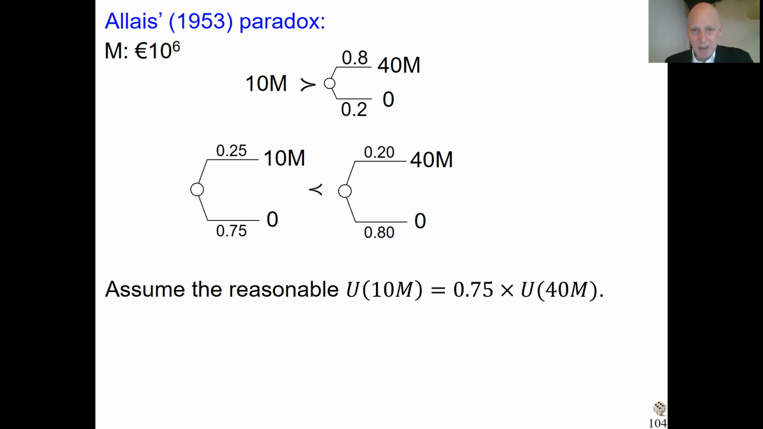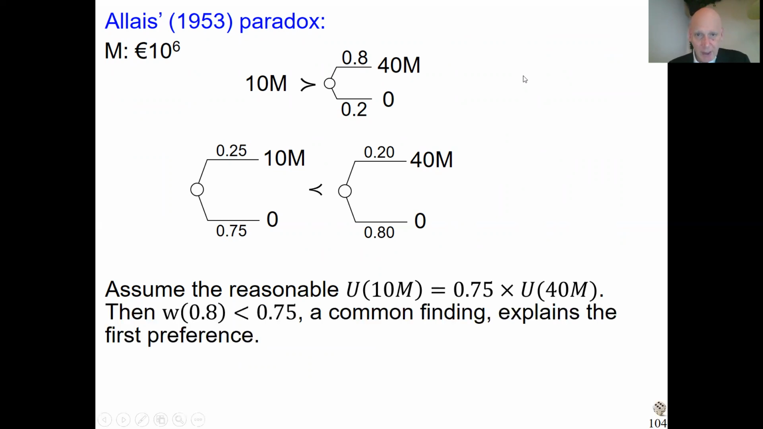And for instance, let's give some plausible reasons. Let's assume that utility of 10 million is 3/4 utility of 40 million. So it's surely not linear. Of course, utility of 40 million is more than utility of 10 million, but maybe it's 1/4 more or so. This is a reasonable assumption for many people. In that case, if you look at the first preference, if the weight of probability 0.8 is less than 3/4, then already we get this preference. So then this is less than 3/4 times utility of 40 million. That's less than utility of 10 million. First preference is accommodated.